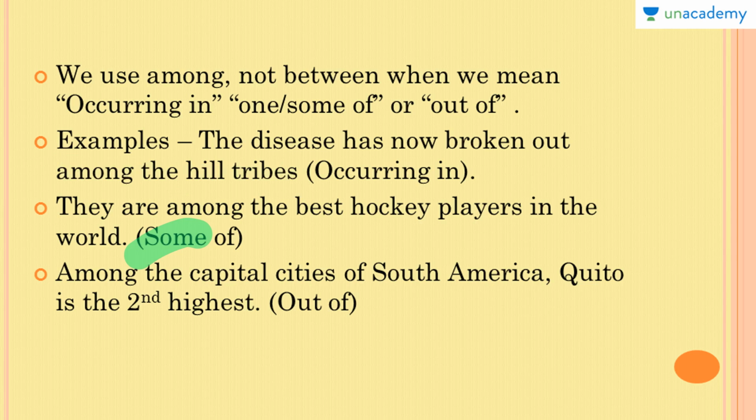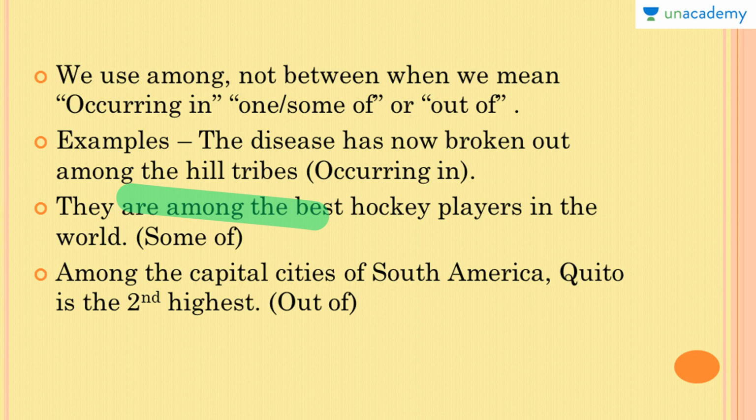Let's see the second example, which describes some of. They are among the best hockey players in the world. So they are some of the best hockey players in the world. If we have to convey this sense, then also we use among and not between. It will sound incorrect, absurd, ridiculous, if we say they are between the best hockey players in the world. So we use among instead in these kinds of situations.